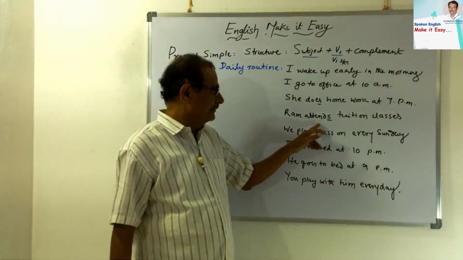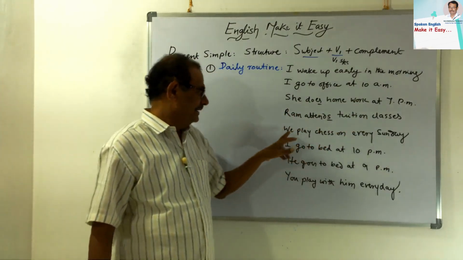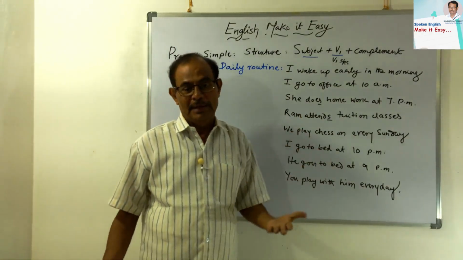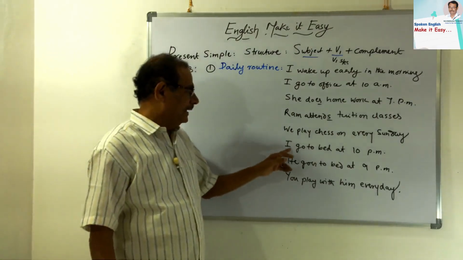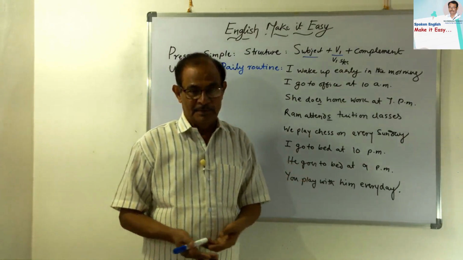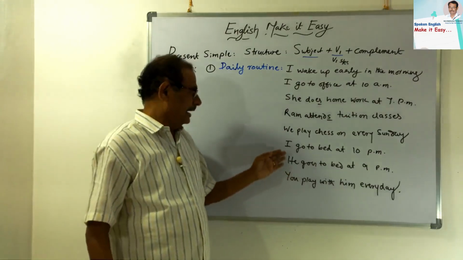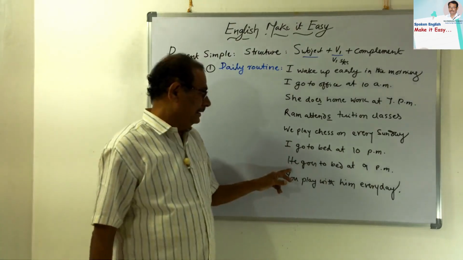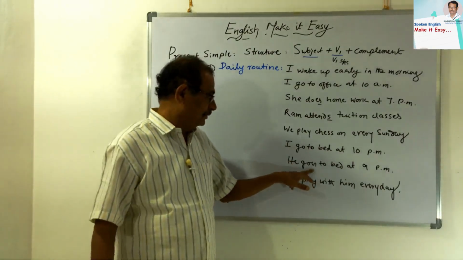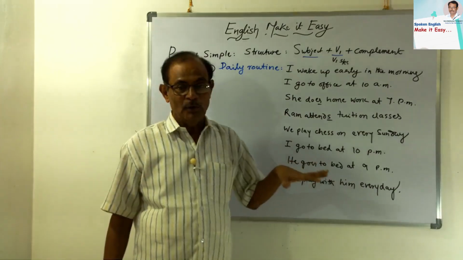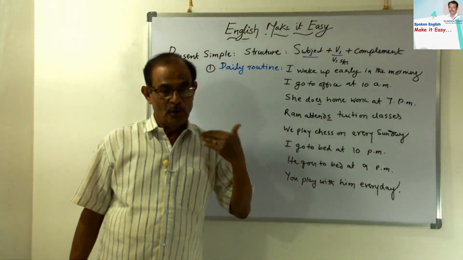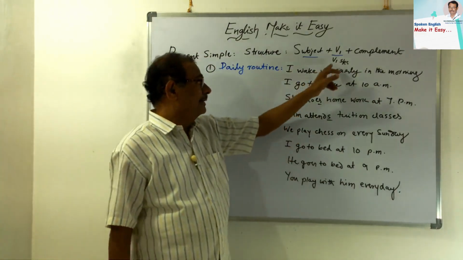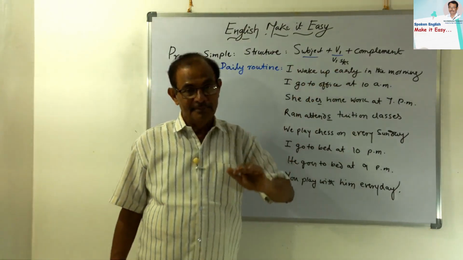Ram attends tuition classes. See here, we play. We is a plural subject. That's why it took only play, the root form, V1 form. I go. I is a first person singular, but even though it's singular, it takes go. He is third person singular, it takes goes. That is the only difference. Third person singulars and all proper nouns take the s and es form of the V1 form of the verb.